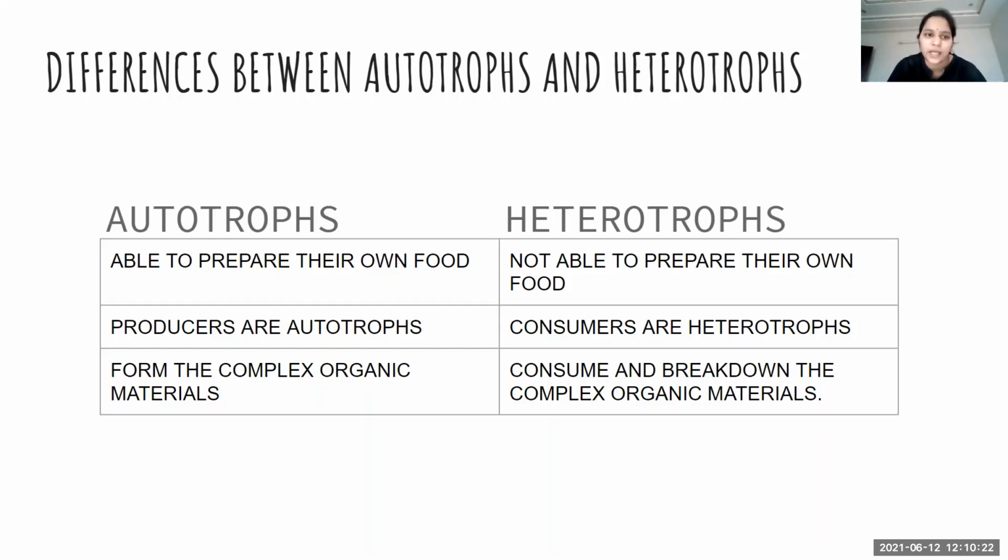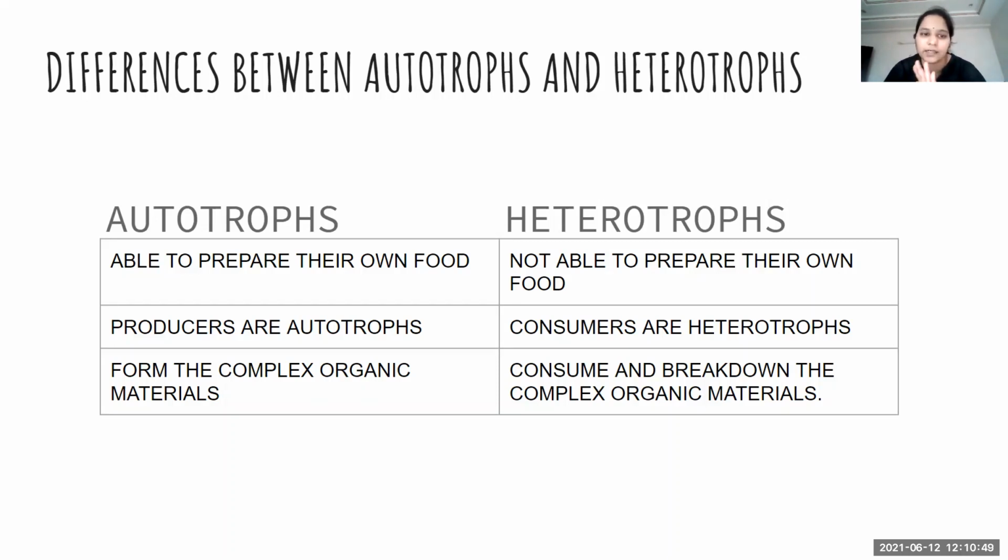Producers are autotrophs. In the food chain, where does the plant stand? As producers. Producers are nothing but autotrophs. Then consumers. What are consumers? Consumers are heterotrophs. What are heterotrophs? Organisms which are not able to prepare their own food material.